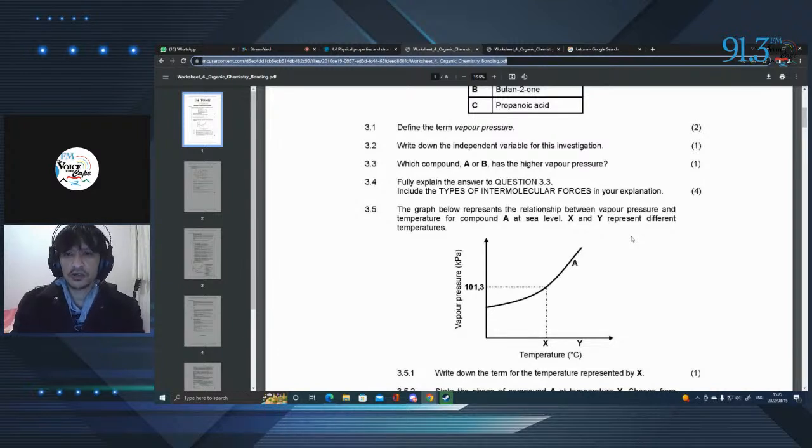So you have to think of it this way. Okay. If your molecule has weak intermolecular bonds, that means it's going to be easier to break those bonds. If it's easier to break those bonds, it's easier for that molecule to become a vapor.